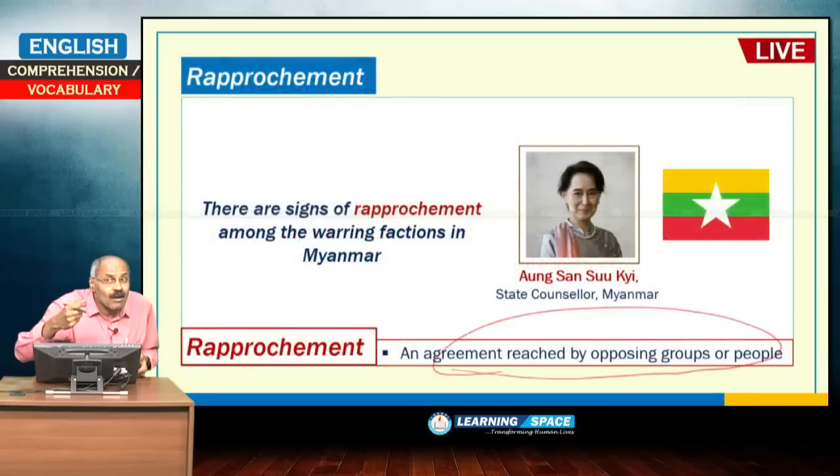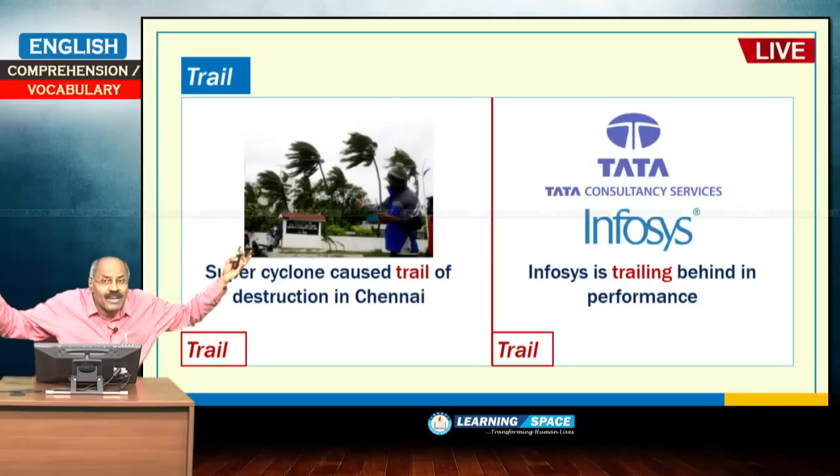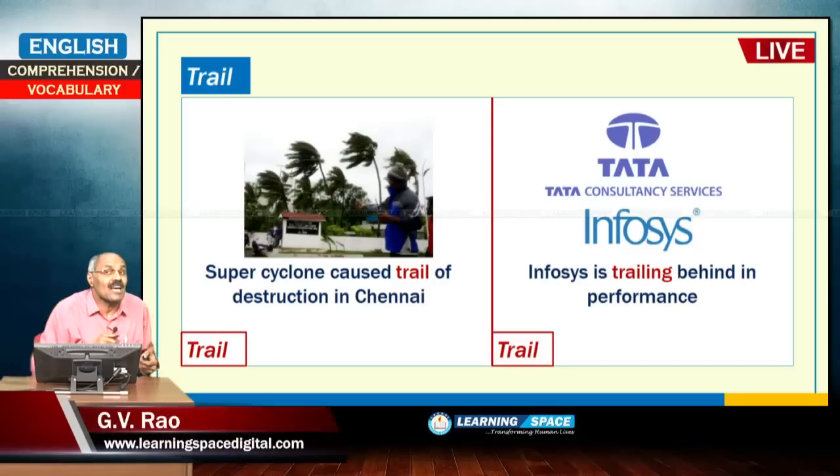I will give you one more example of trail. Please look into this. When there is a super cyclone, wind will be there for 2 hours or 3 hours, then it will leave a total trail of destruction. Trees will fall, roofs will blow away, and you can see it the next day. So, a super cyclone causes a trail of destruction in Chennai, which is clearly visible. Trail means what is left behind because of some activity.